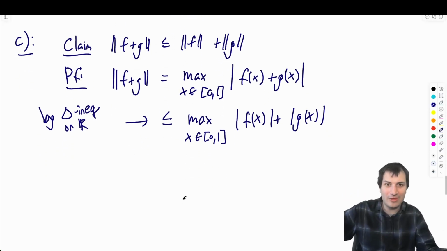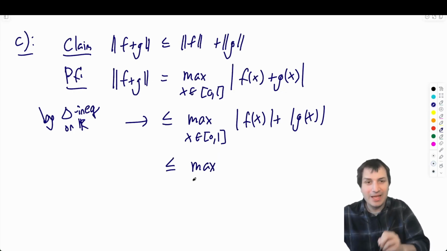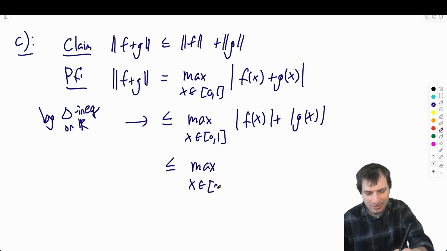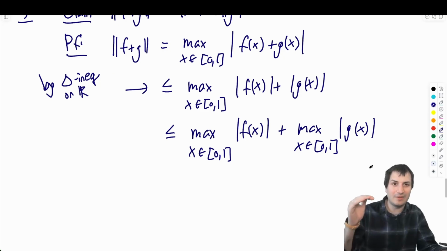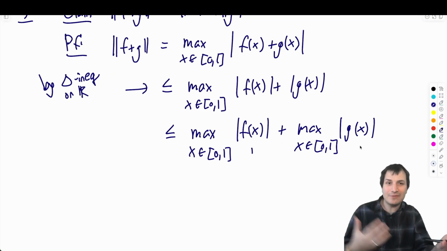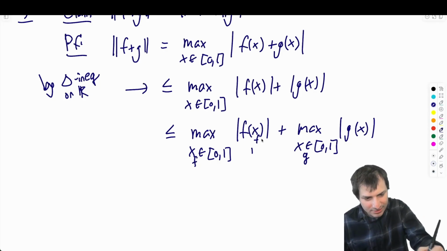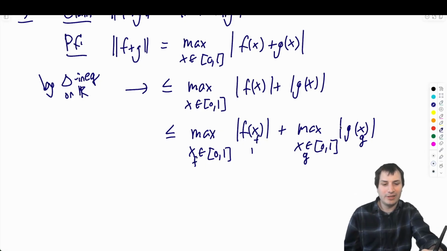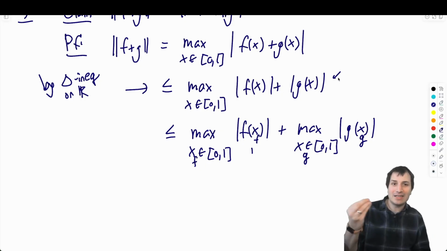And now here is the part I think some people were struggling to justify. So I think lots of people saw this. And I think the way I would do it is I would give these things a name. So it's true, you can write it totally like this. But to me, the thing that is really the difference between this line and the line after it is here we have a variable x for the f's, here we have a variable x for the g's, but they can be different variables. So why don't we call this one x_f and this one x_g? And really what's going on here is we're saying you can choose any x_f and x_g you want. And up here, where we had just one x, they had to be exactly the same thing.